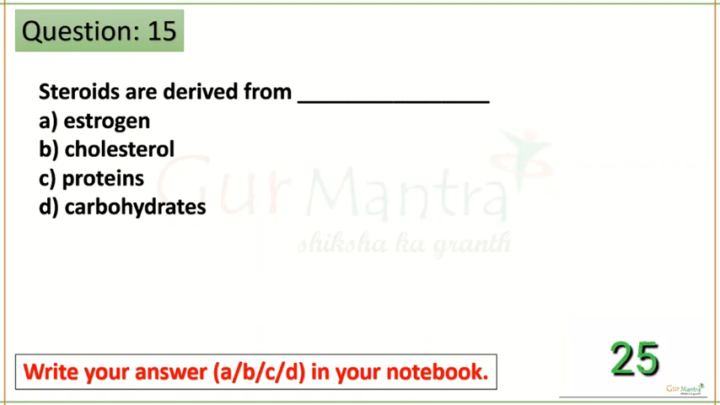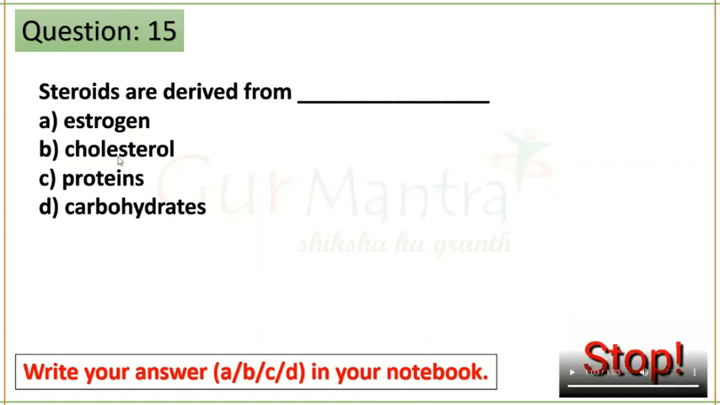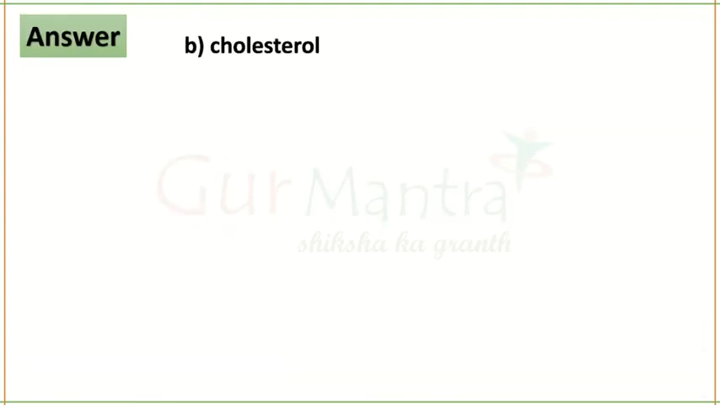Steroids are derived from what? Alright, so steroids are derived from cholesterol. B is your correct option, okay? B is the correct option. Alright, so the practice session ends here.